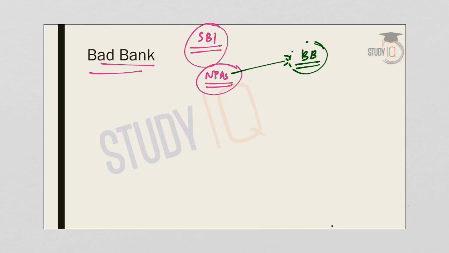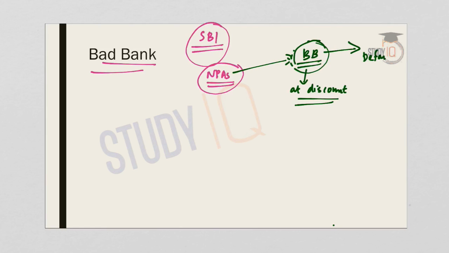And what does the bad bank do? The bad bank, after purchasing the stressed asset or the bad loans from the SBI at a discount, will recover the money from the defaulter by providing a systematic solution to the defaulter. So here, what is the idea of bad bank? Bad bank is a bank or a financial entity that will purchase bad loans from other commercial banks.